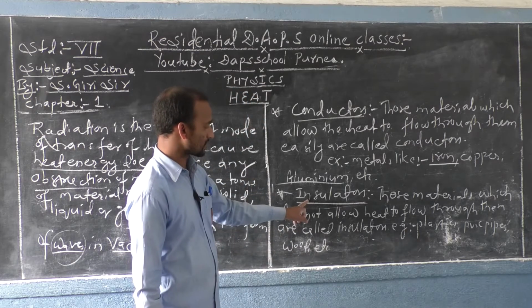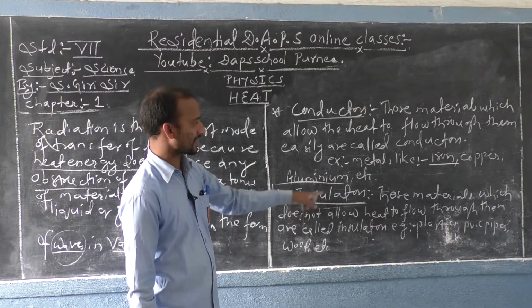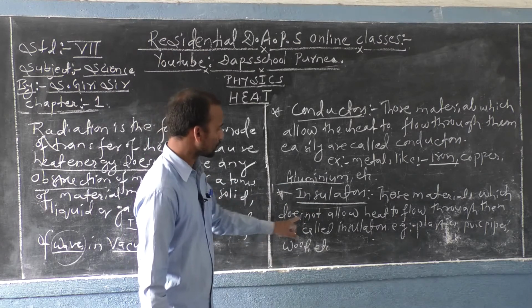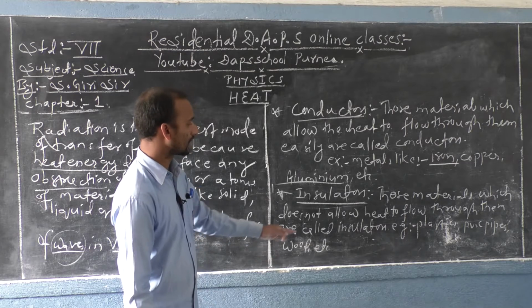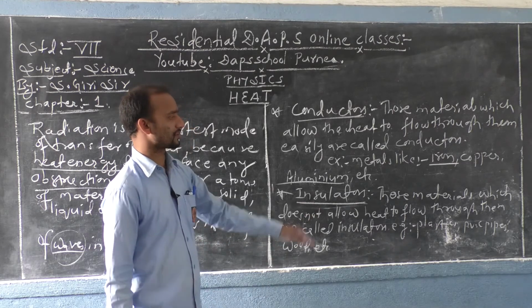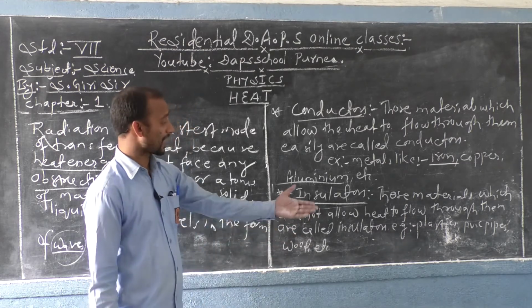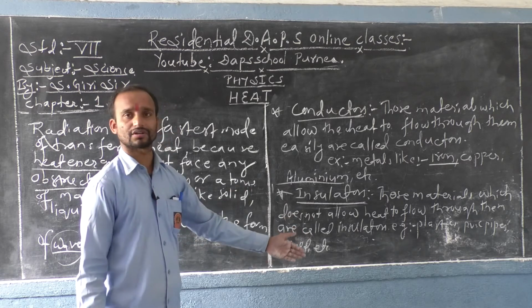So you can write the definition of insulators like that: those materials which do not allow, or which completely block, the heat from flowing through them are called insulators. Example, plastics, PVC pipes, bakelite, wood, etc.